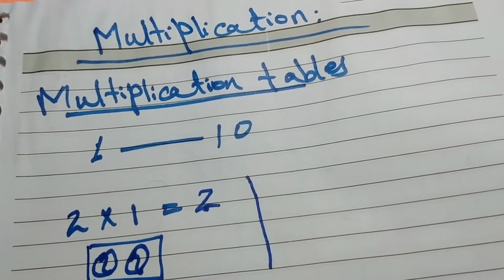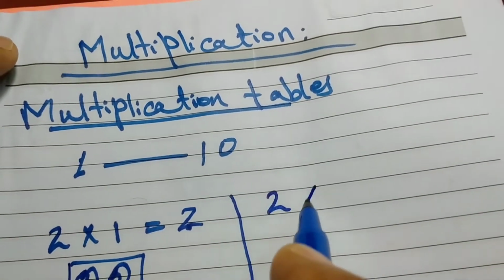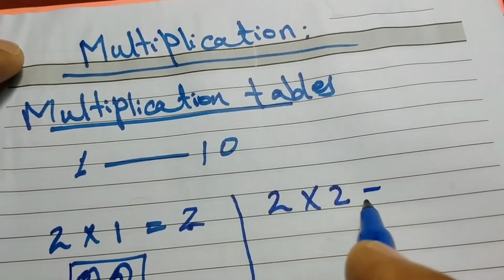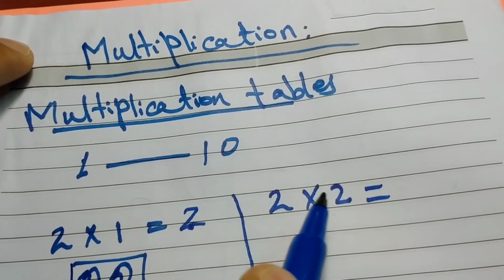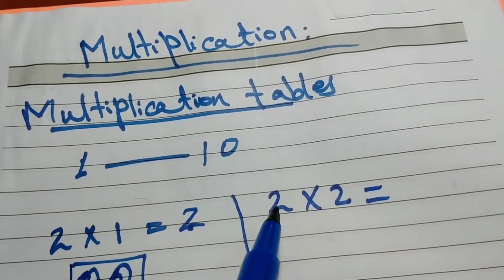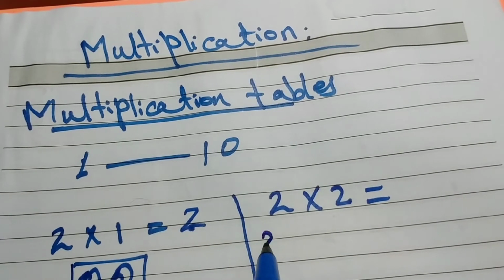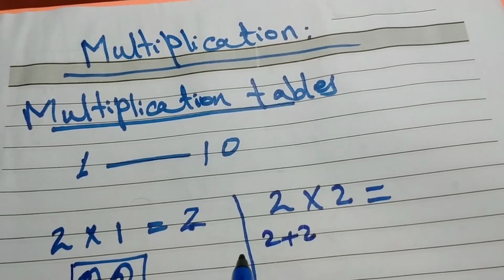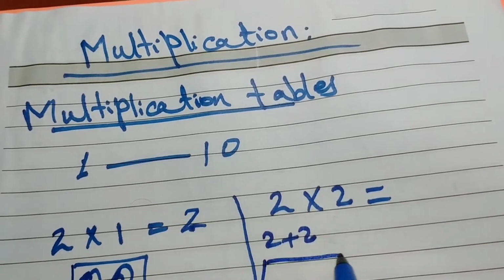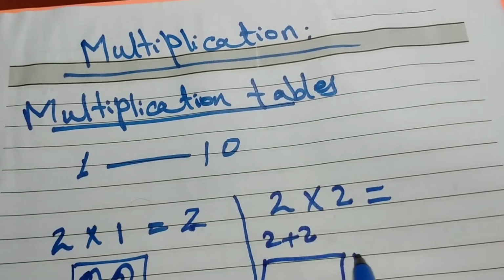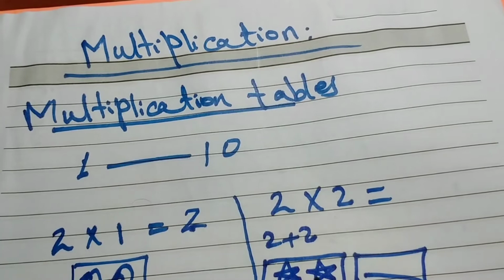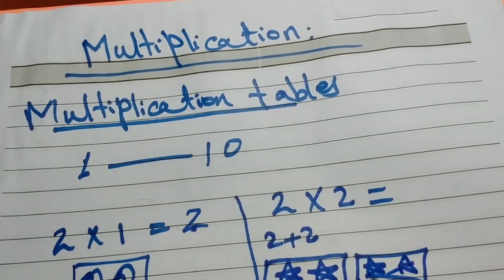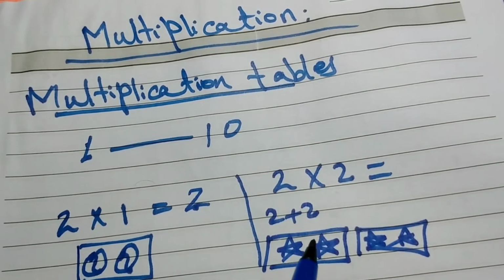2 times 2, or 2 multiply 2, is the same. It means 2 is taken 2 times. So 2 plus 2. With any object like stars, we have 2 times.